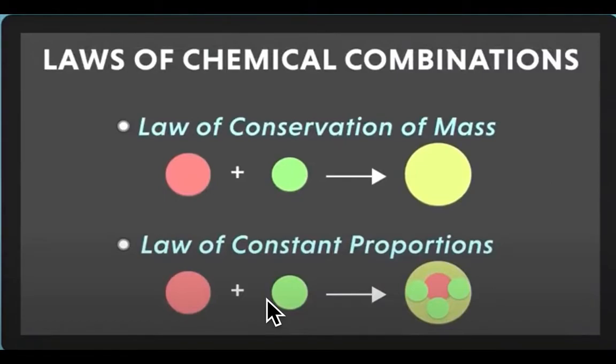Good morning, dear students. Yesterday we did laws of chemical combinations, which consist of two laws, that is law of conservation of mass and law of constant proportions. Law of conservation of mass says that mass of reactant is equal to the total mass of product, and law of constant proportion states that elements or atoms always combine in a definite proportion.